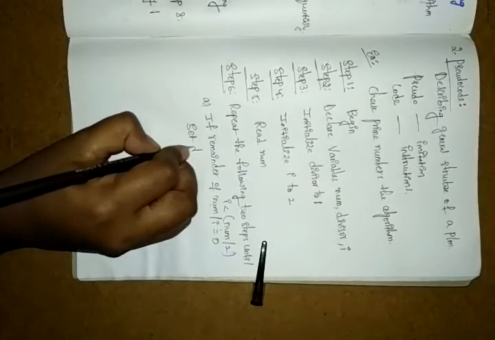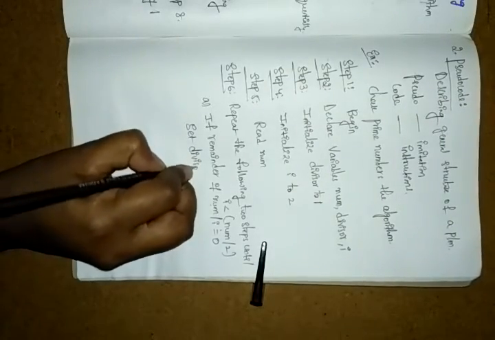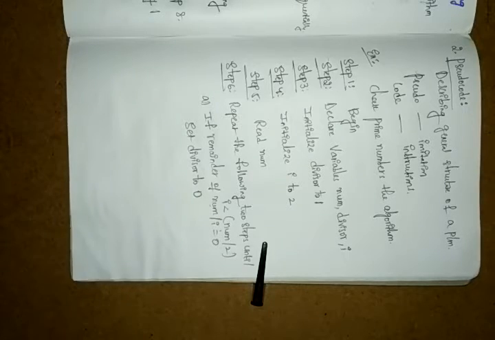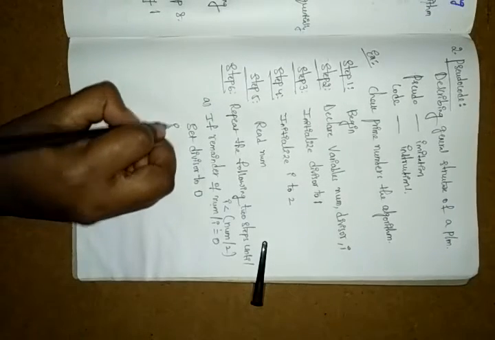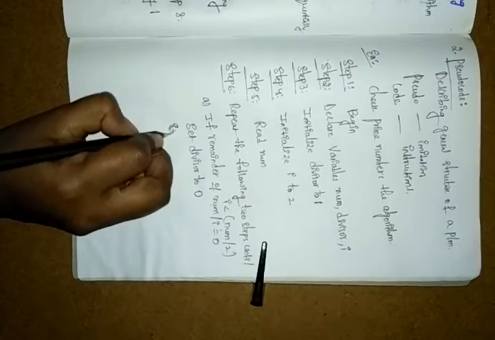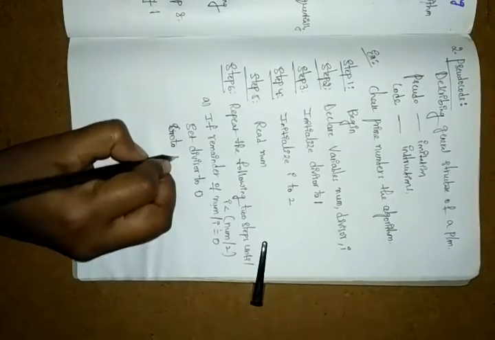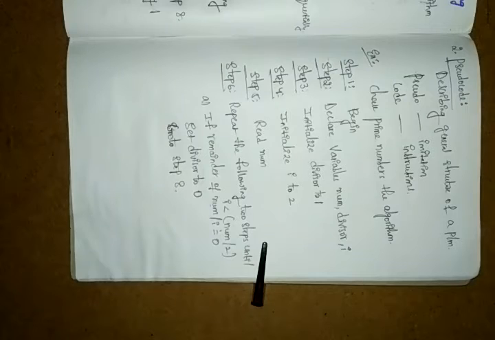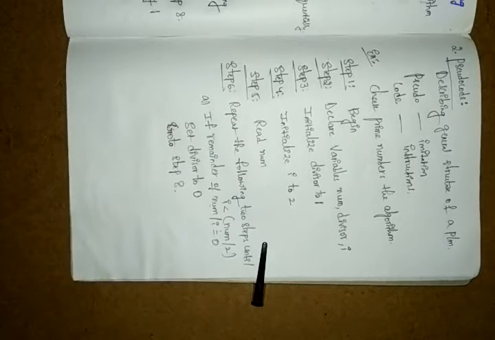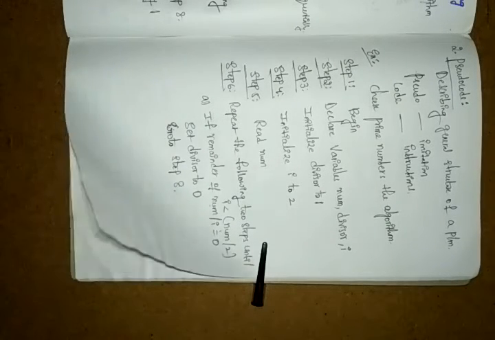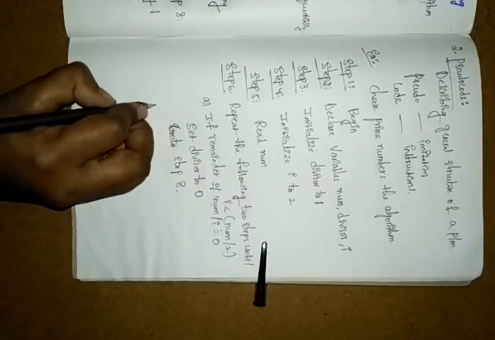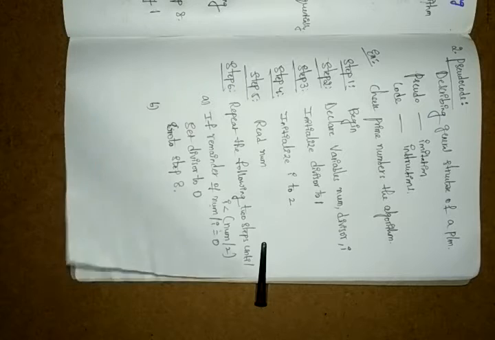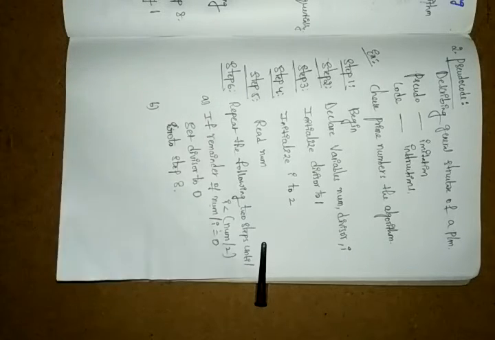Set divisor to 0. Once you complete this, you can go to step 8, which means you stop or end the program. If the remainder is 0, you go to step 8.